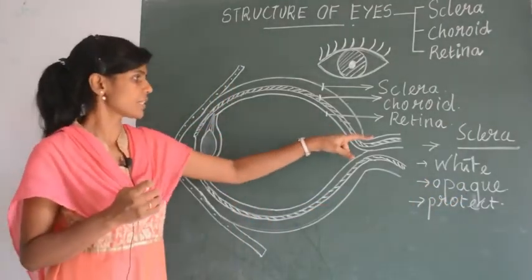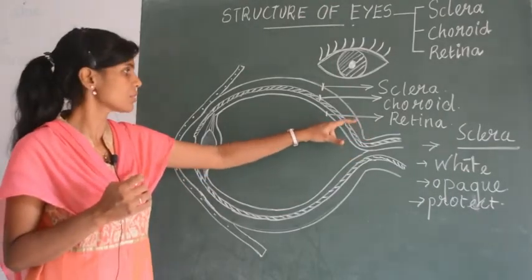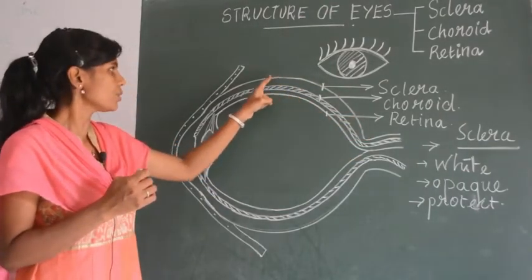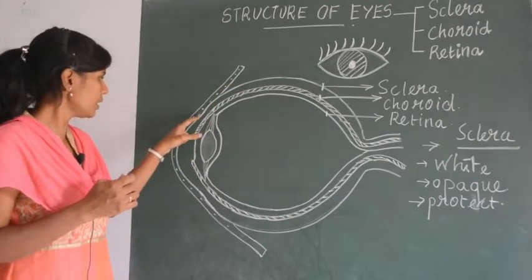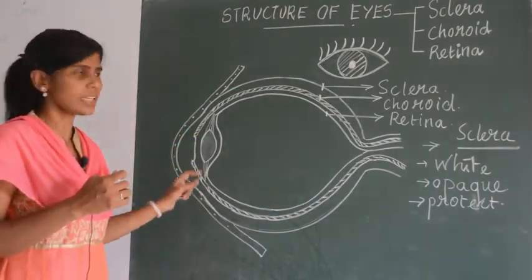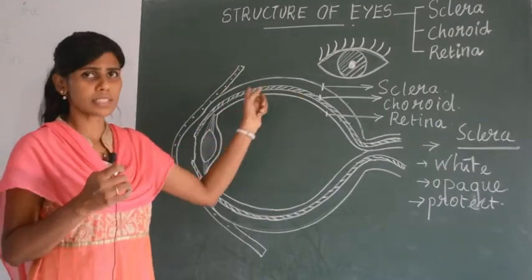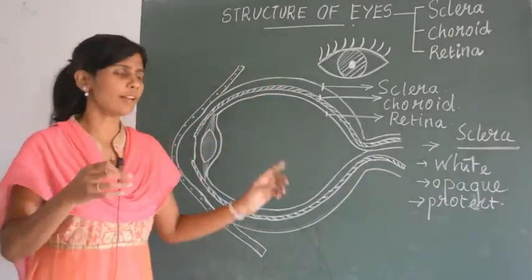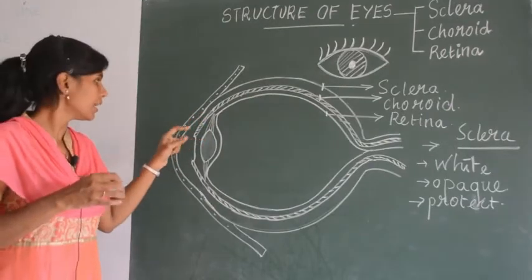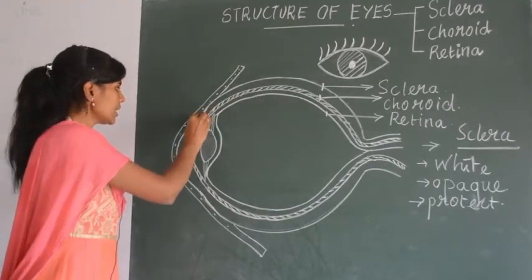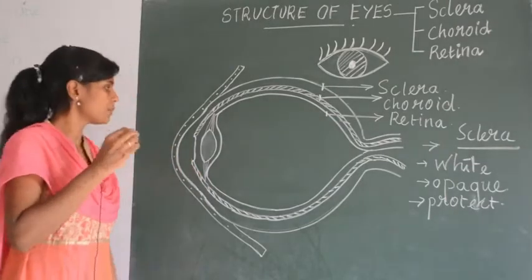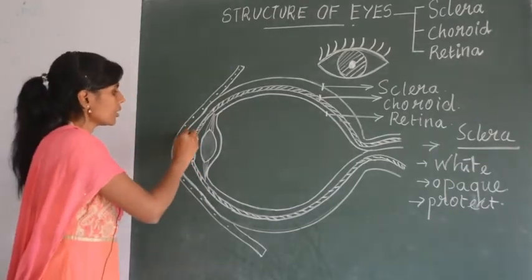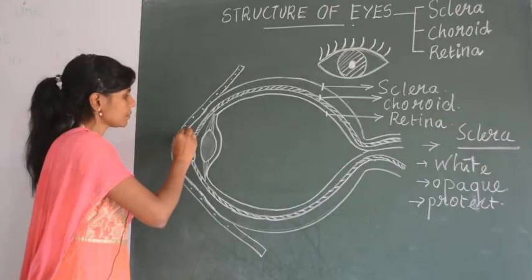See here, I told you sclera is the outermost region, this layer, right? In the front region, it bulges, right? Is it smooth like this? Is it in the form of a smooth circle? No. Here you can see a bulging. It is bulged forward. This bulging is called cornea. What is this called?